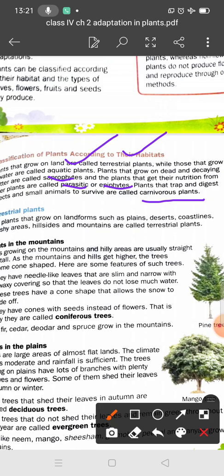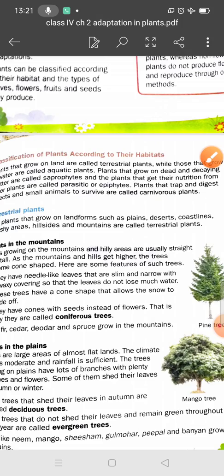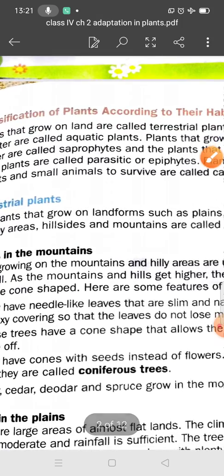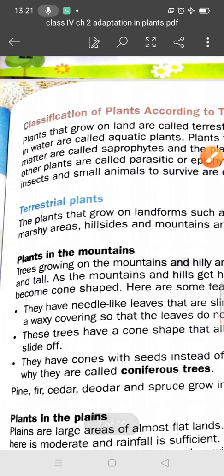And students, plants that trap and digest insects and small animals to survive are called carnivorous plants. So students, first we will discuss the terrestrial plants.